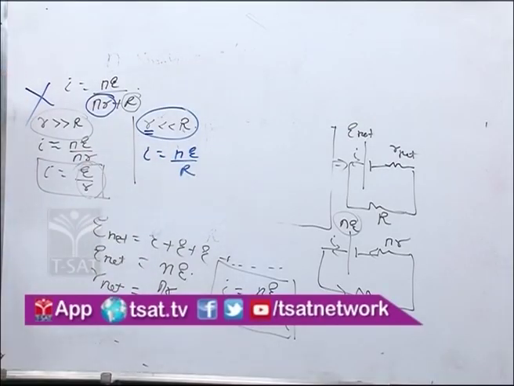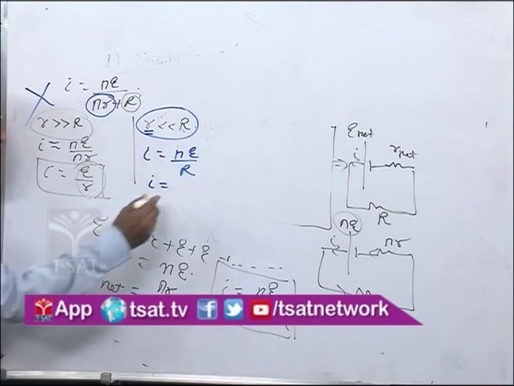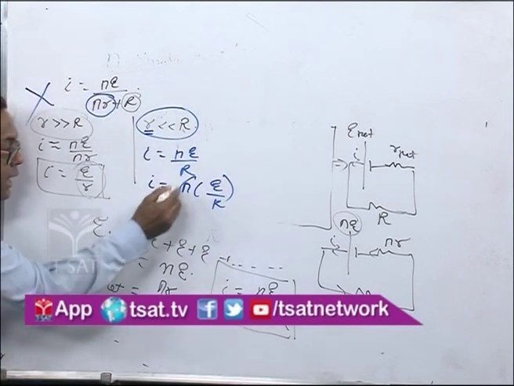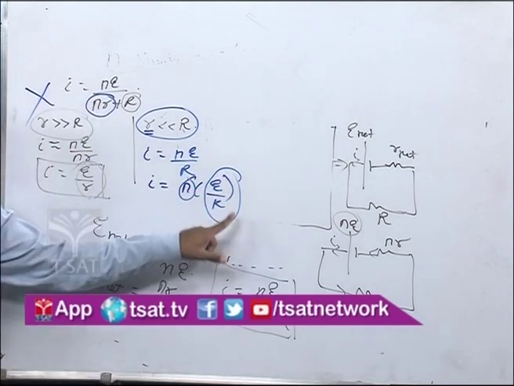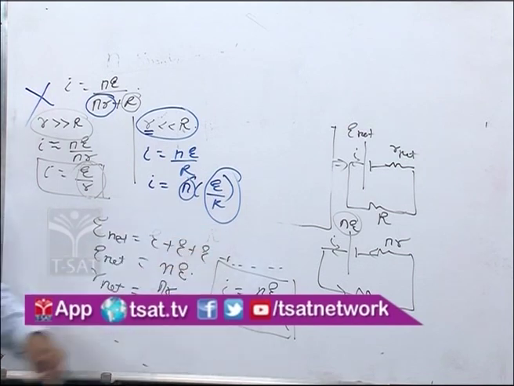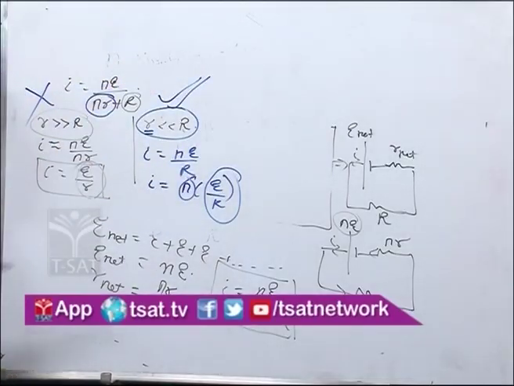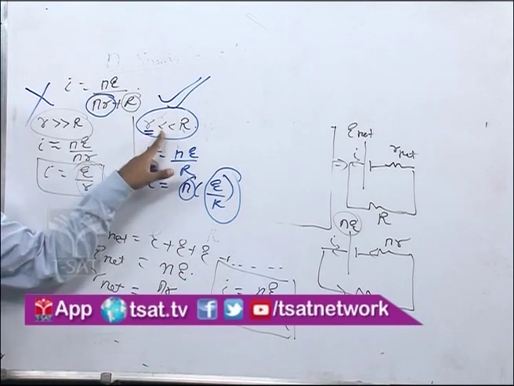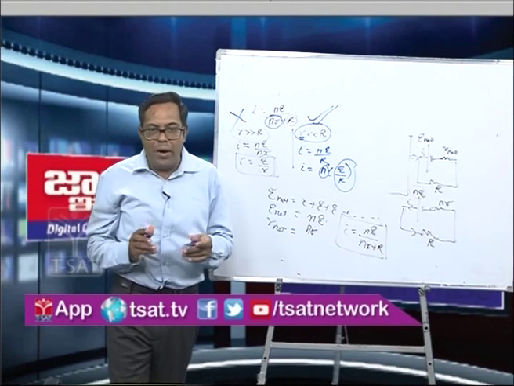You see here that the net current flowing through the combination becomes N times E by R. Now the current is becoming N times the current due to the single cell, that is N into E by R. So here it is useful to combine the cells in series. So you have to combine the cells in series only when the internal resistance of the cell is less than the external resistance. Is it clear up to this point?